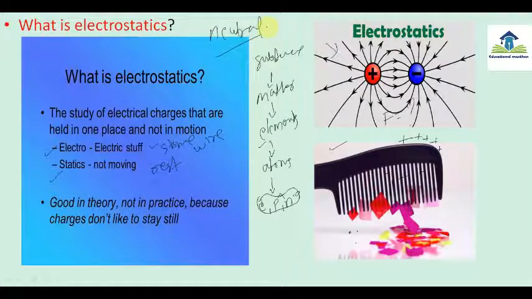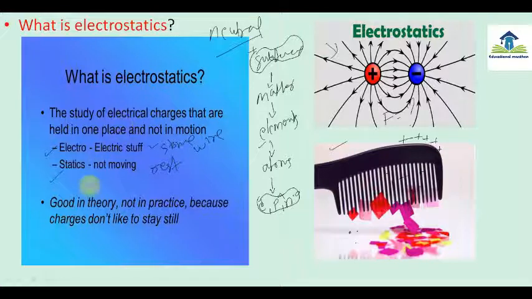But whenever the substances are rubbed, or friction is there, or some amount of energy is applied on them, they do not remain neutral. They do not remain in a neutral position, and they become positive charge and negative charge.